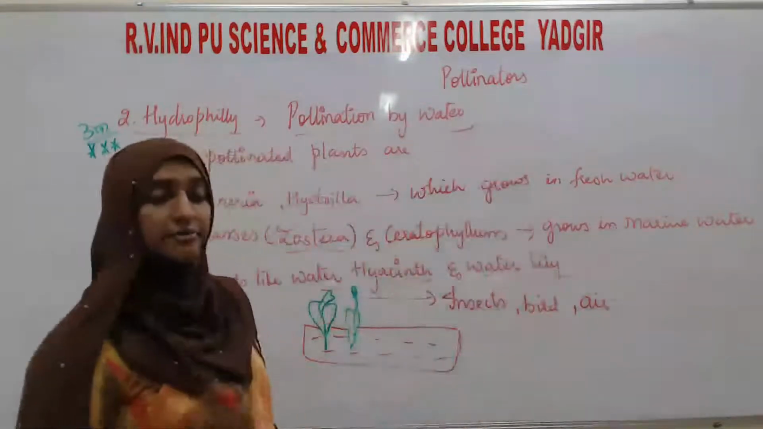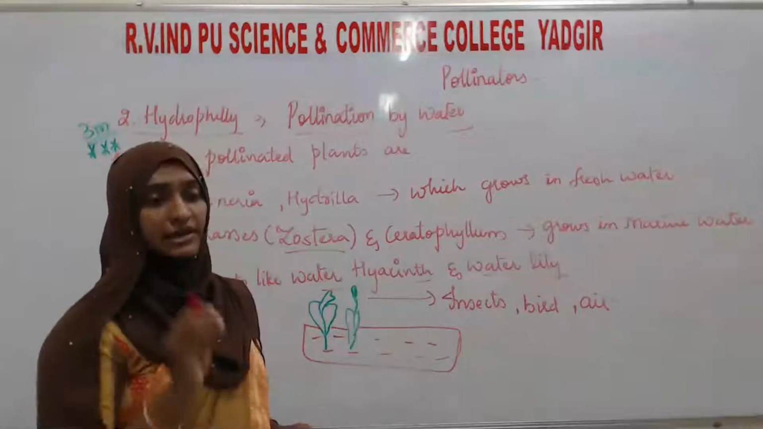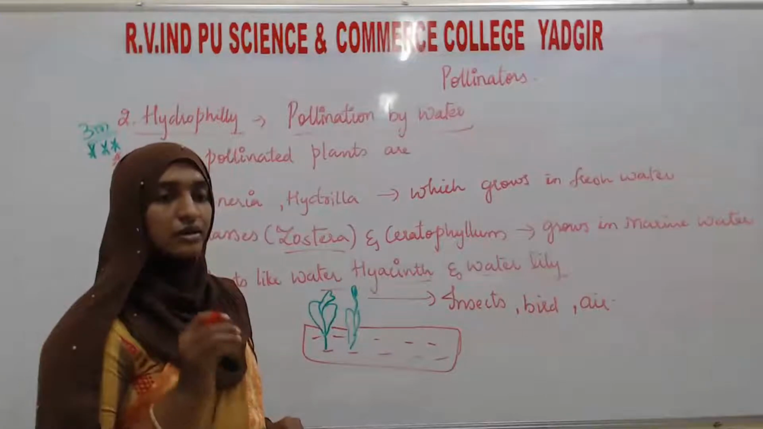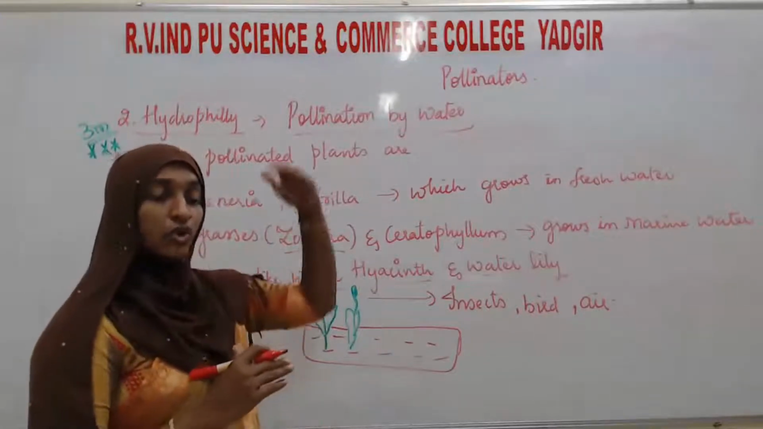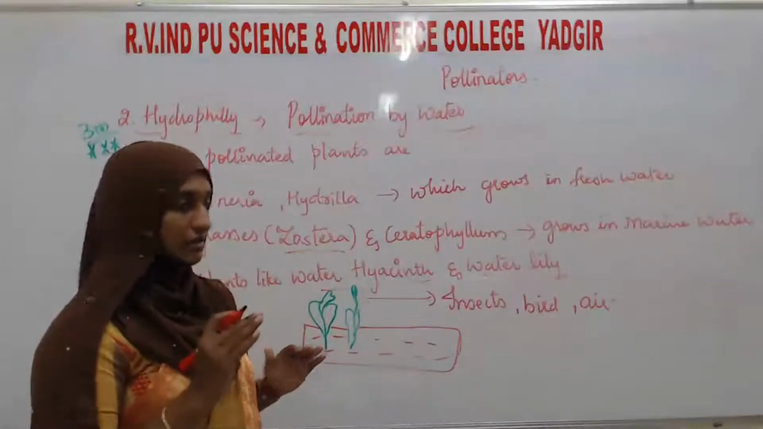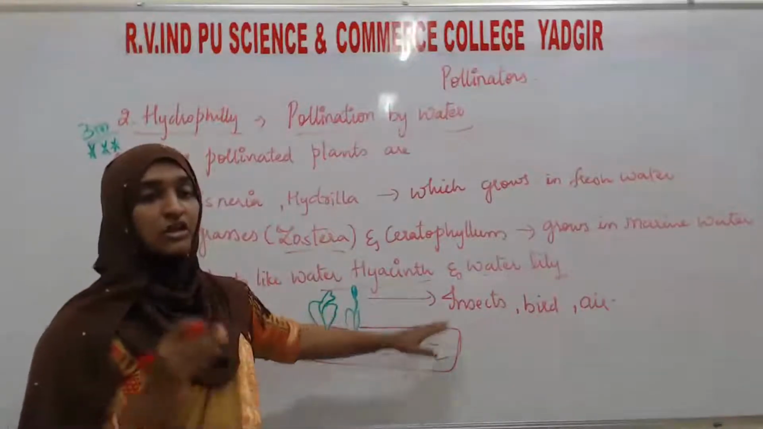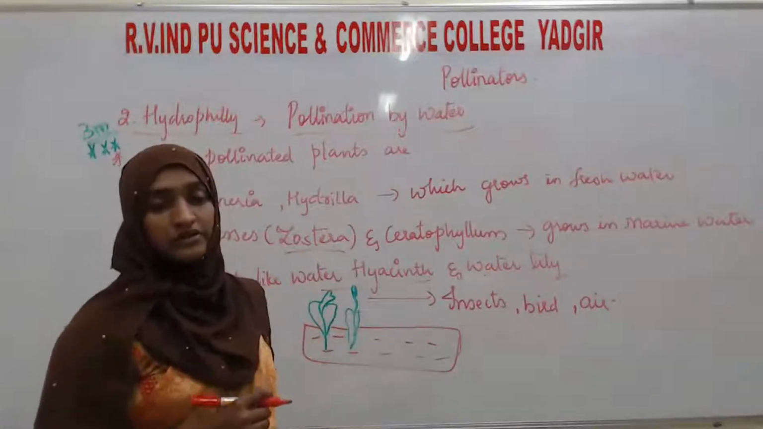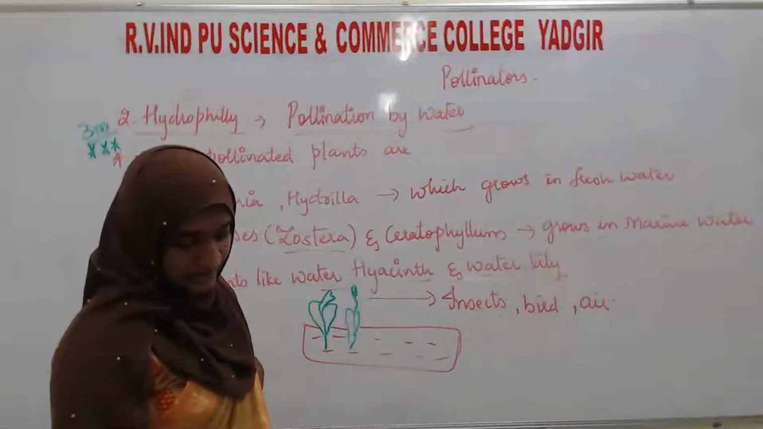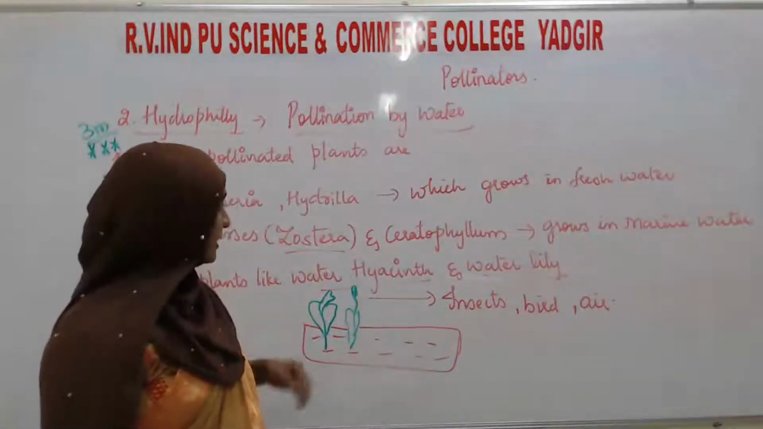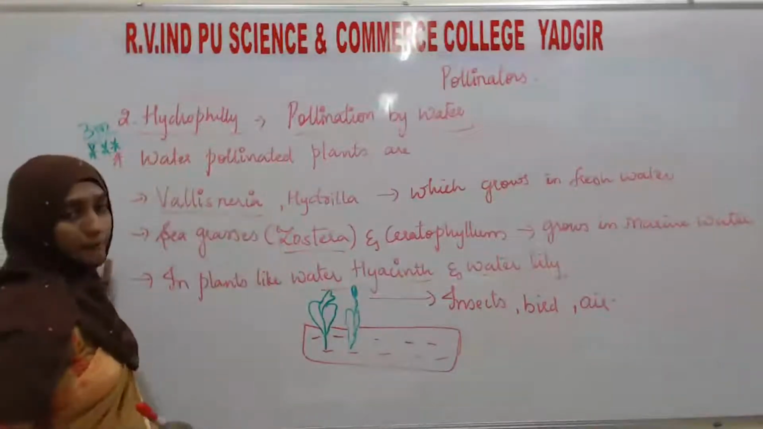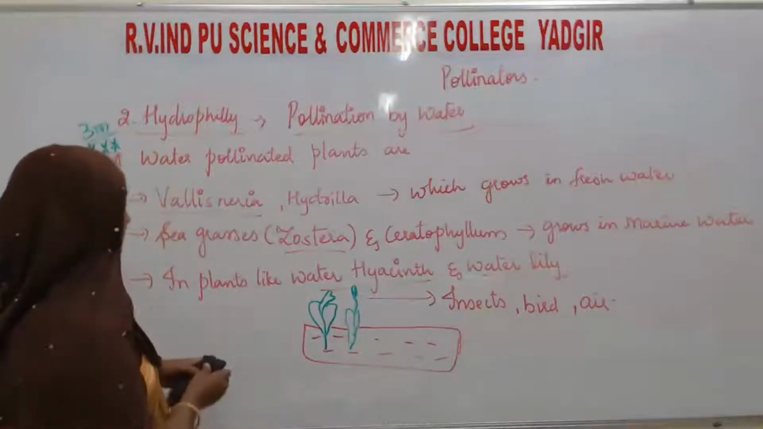That is the reason I am telling you not all aquatic plants are adapted for water pollination. Okay, some of the plants which are floating above the surface of the water undergo which pollination? That is pollination by insects or birds or air. Okay, this is about the water hyacinth and water lily. So next we will see how pollination is taking place in Vallisneria. Okay, see here.